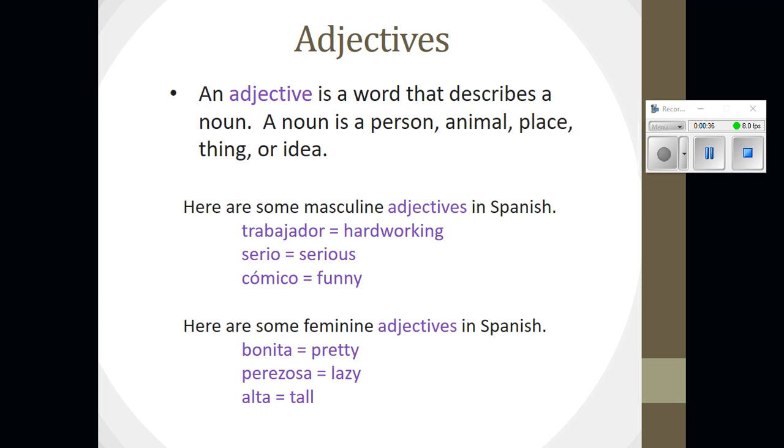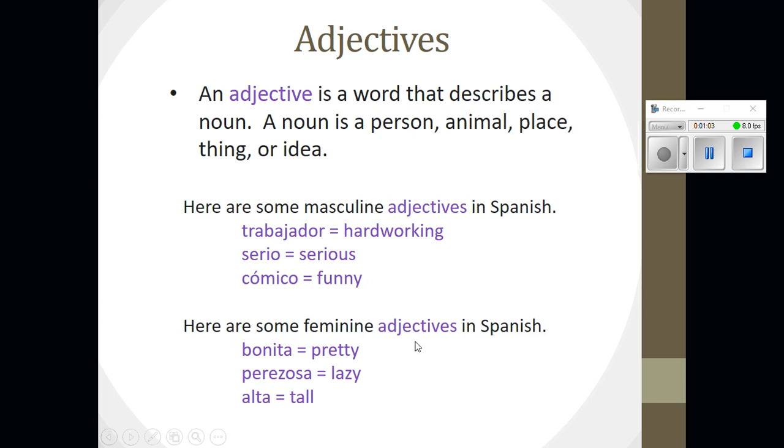So here are some examples of masculine adjectives in Spanish, okay? Trabajador is hardworking, serio is serious, and cómico is funny. Notice that serio and cómico end in O, and those would be adjectives that would be used to describe masculine nouns. Trabajador is an exception, okay? So you'll have to memorize some of those, and we'll talk about some more rules later, okay?